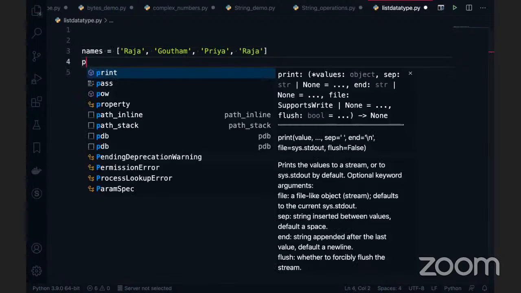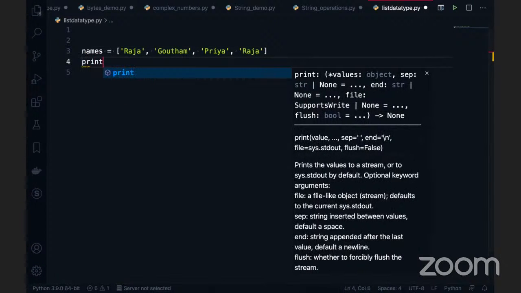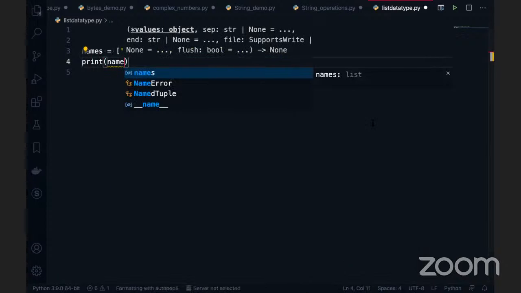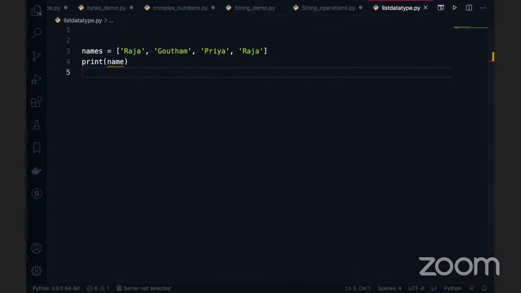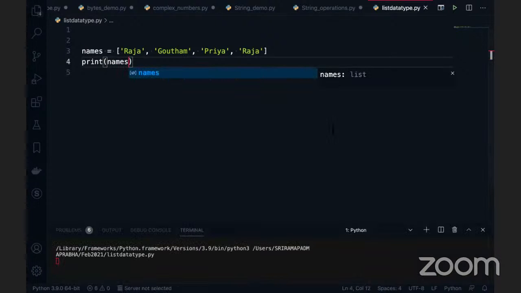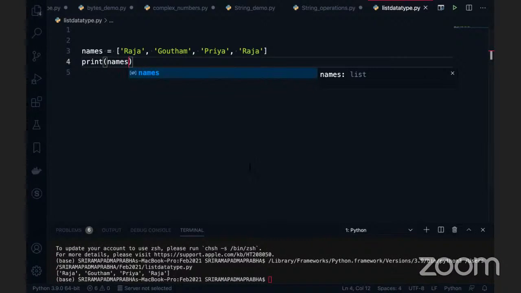Now I'm going to use print of names. I'll get the same duplicated data without any failure. So I'm going to execute this code. Now you can see, guys, I got the output Raja, Gautam, Priya, and Raja. So data can be duplicated.